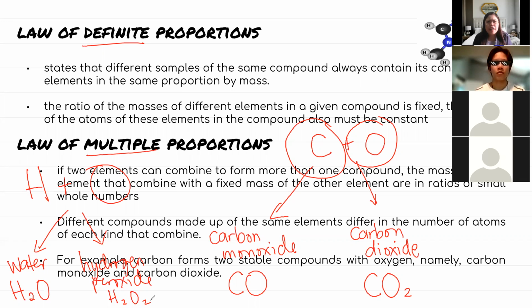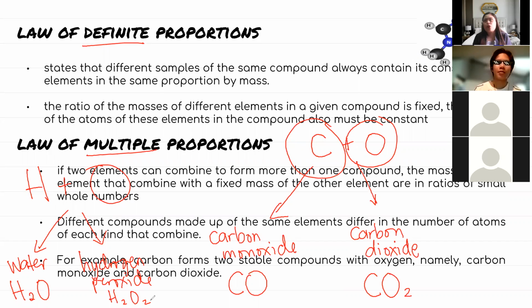Any question? Can you see the difference of the law of definite proportion and the law of multiple proportion? Any question or clarification? Nalito ba? Mukhang parehas lang naman to. Pag law of definite proportion, may compound, and this compound has definite proportion when it comes to its components.